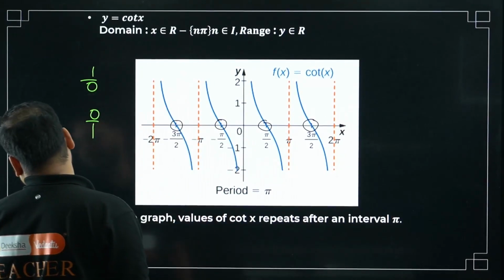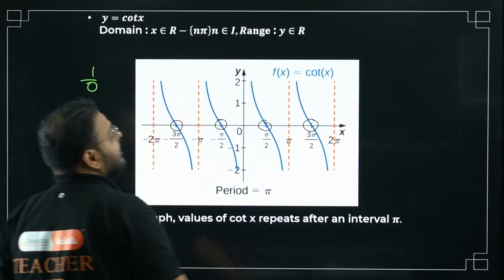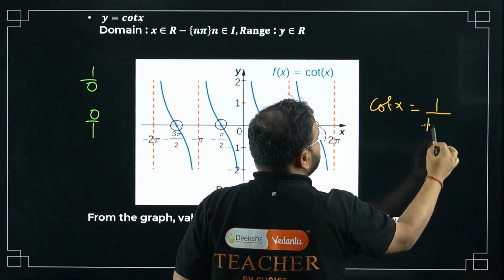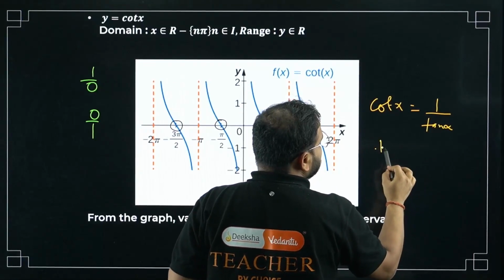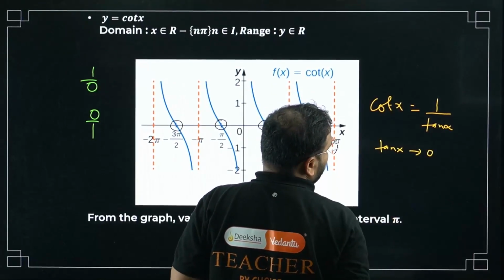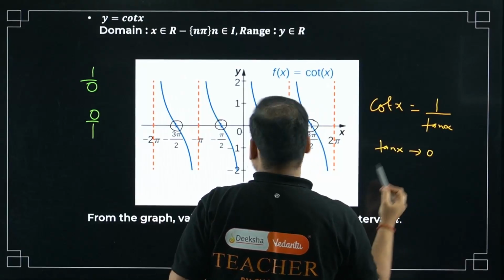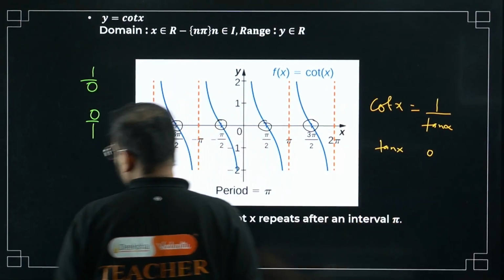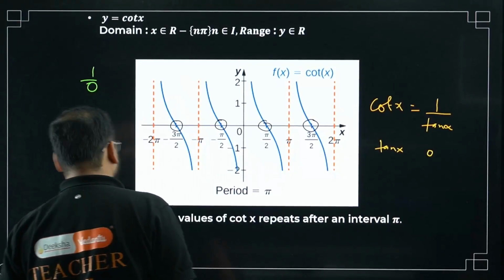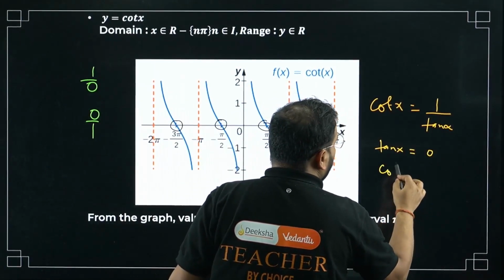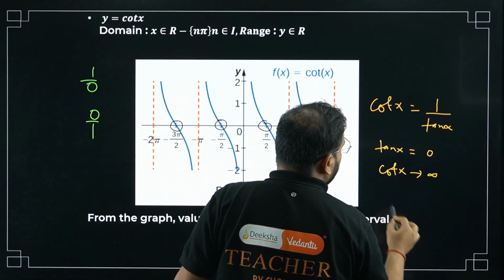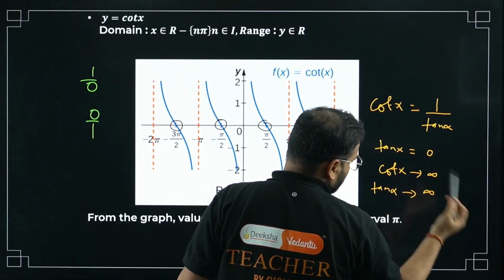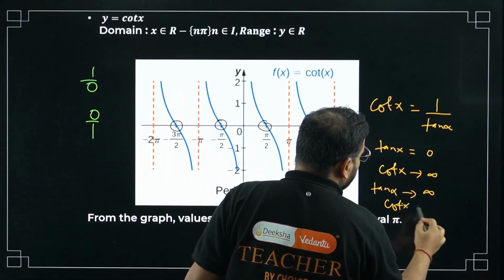Because tan and cot are reciprocal to each other, so we have cot x equal to 1 by tan x. Whenever tan x was equal to 0, cot x became infinity. And whenever tan x was going to infinity, cot x becomes equal to 0.